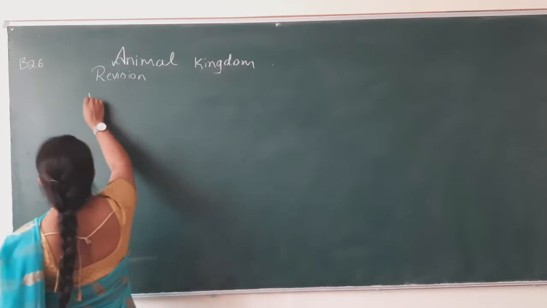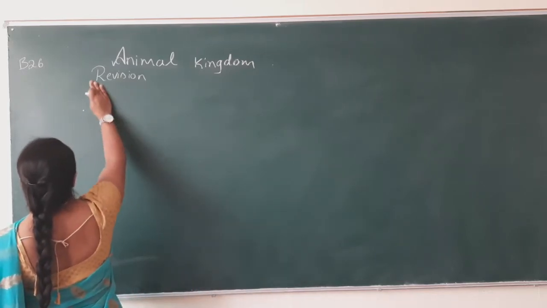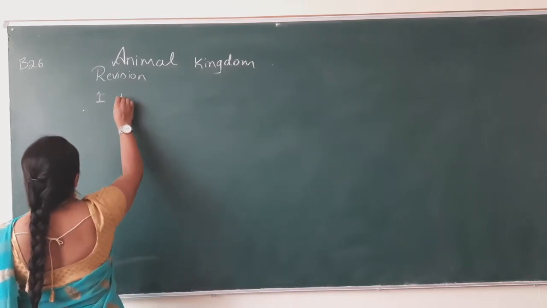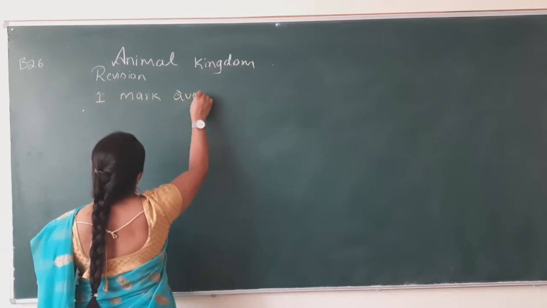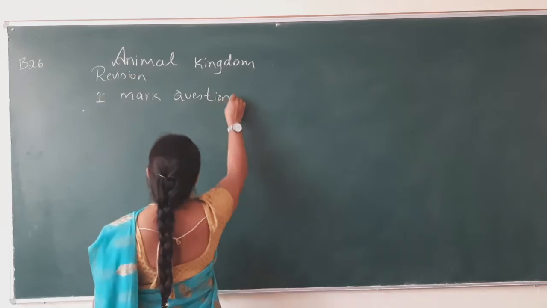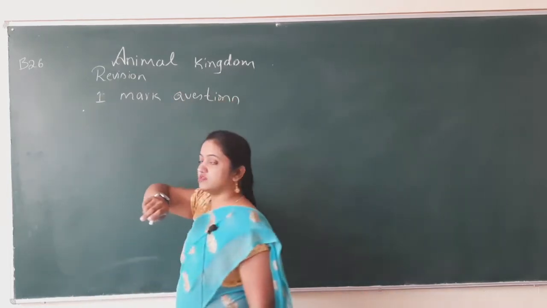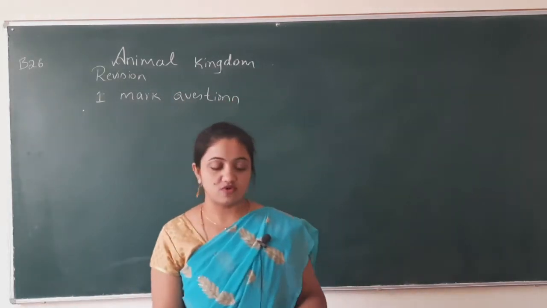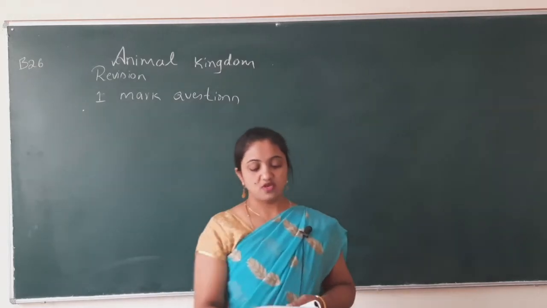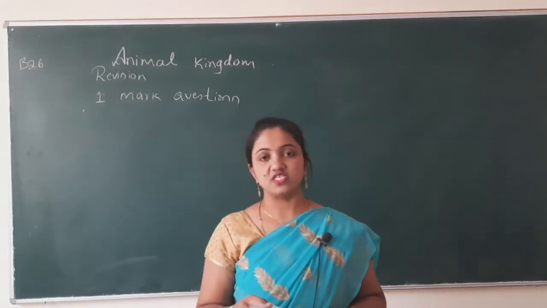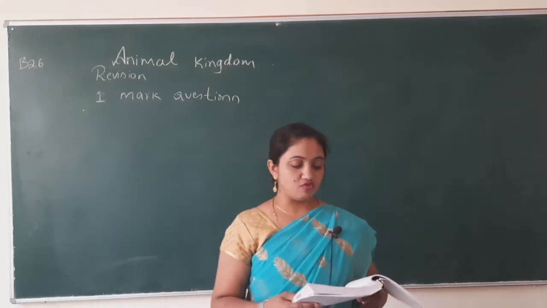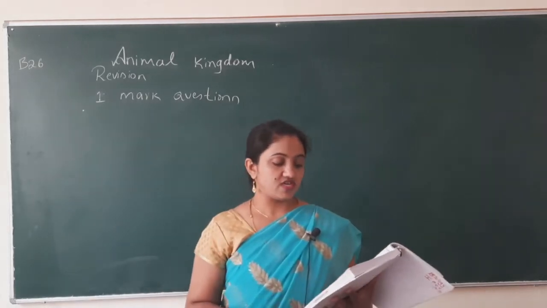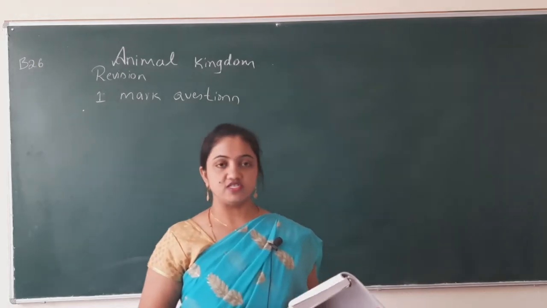The first thing is I'm going to dictate 1 mark questions. Okay, so keep on writing the 1 mark questions. The first question is what is body symmetry? Second is what is coelom? What is tissue level of organization?